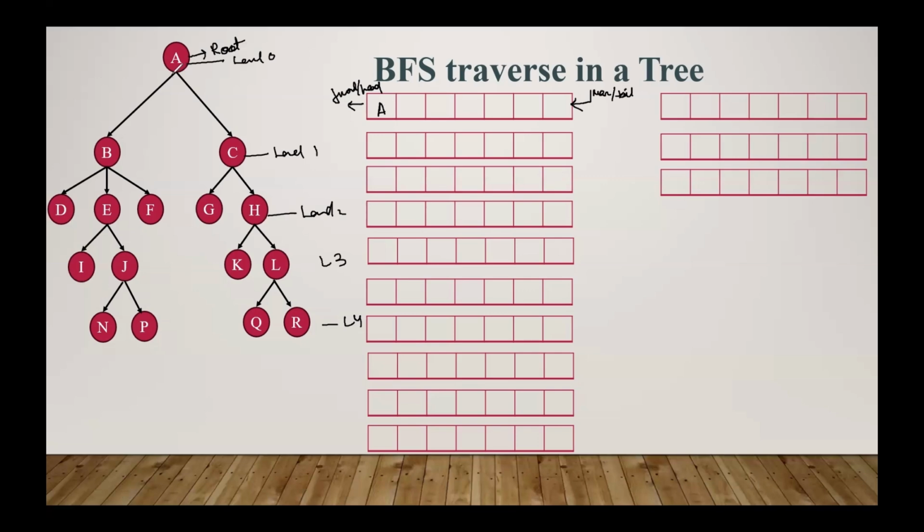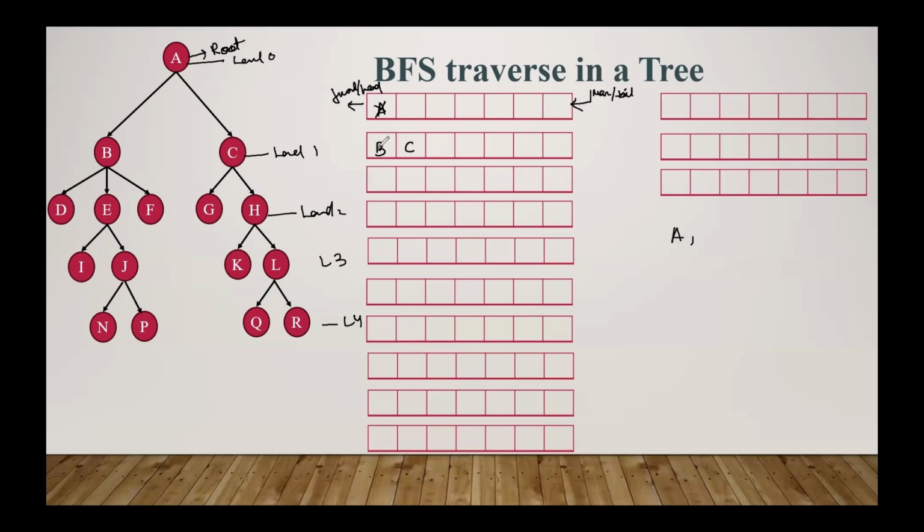Whenever we go to the next iteration, we first remove the first element from the queue and mark it as visited. Right now we remove A and mark it as a visited node, and all the successors of this root we put into the queue. The successors are B and C, so we insert B and C into the queue. Next question: which sequence do we insert in? Here, first I insert B, then C.